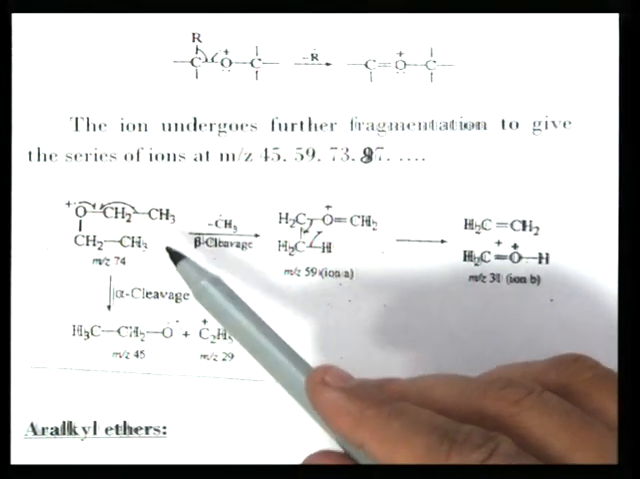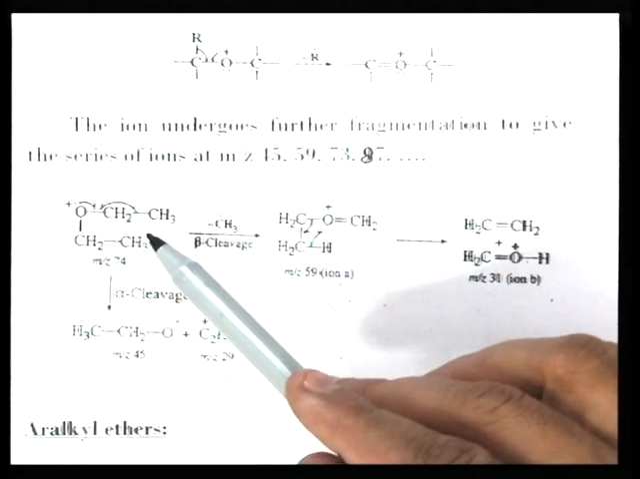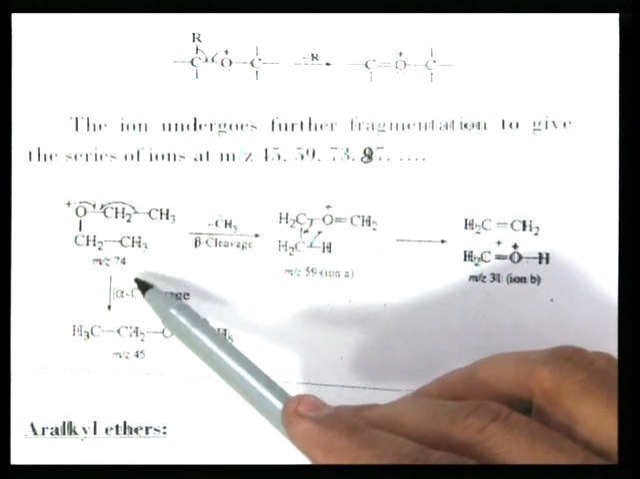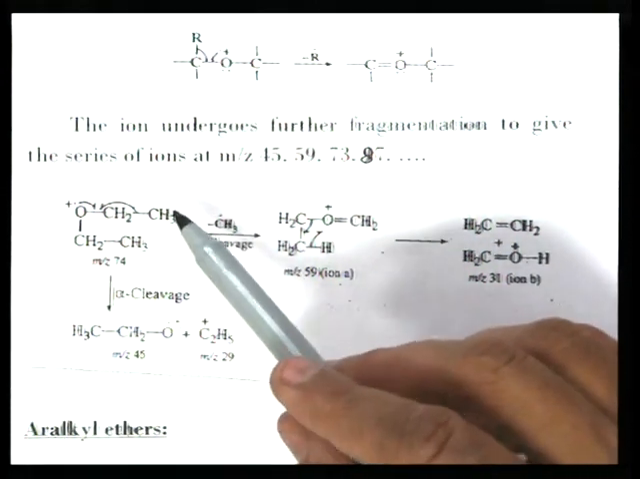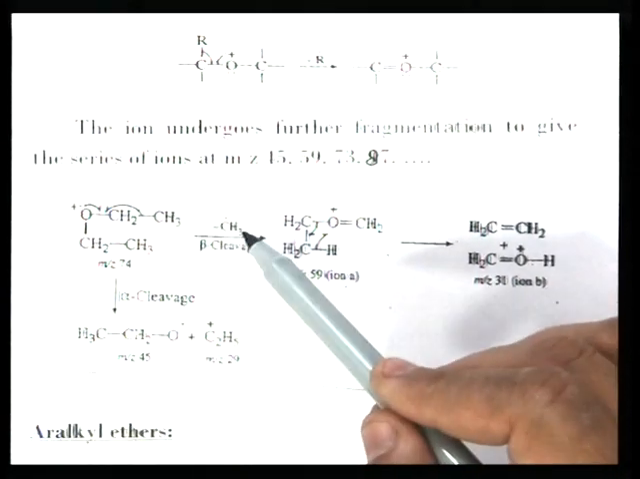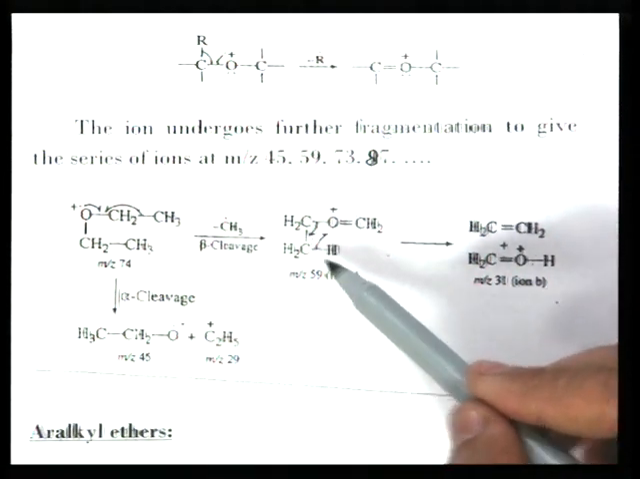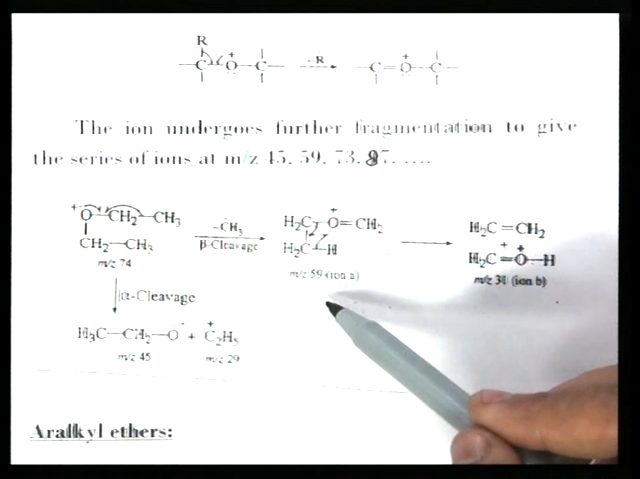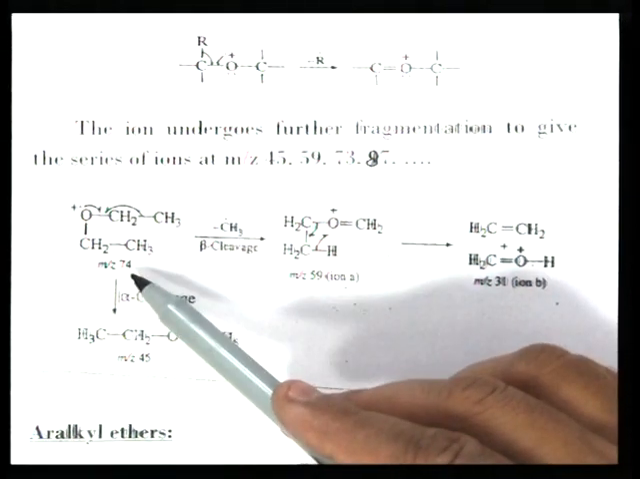So, diethyl ether fragmentation is shown here. Molecular ion produced from diethyl ether has M by Z value 74. On beta cleavage, methyl radical is lost. This is alpha, this is beta. So, methyl radical is lost and here a carbon oxygen double bond is formed, M by Z value 59. Methyl radical corresponds to 15 mass units, less than 74.